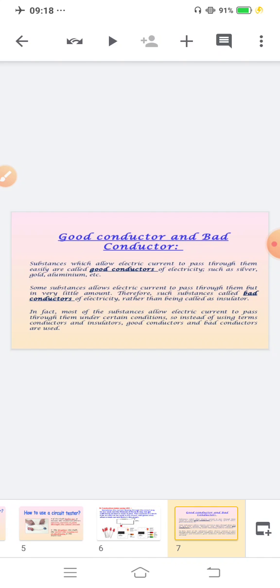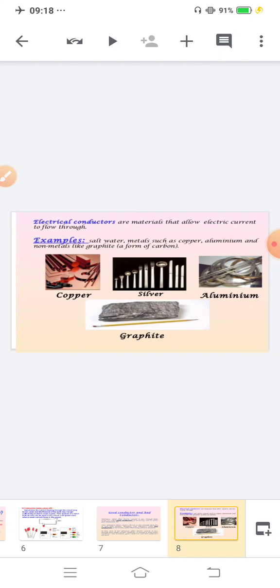Such substances are called bad conductors of electricity, rather than being called insulators, because they allow a little amount of electricity to pass through them. In fact, most substances allow electricity to pass through them under certain conditions. So instead of using the terms conductors and insulators, we can use the terms good conductors and bad conductors. Is this clear?